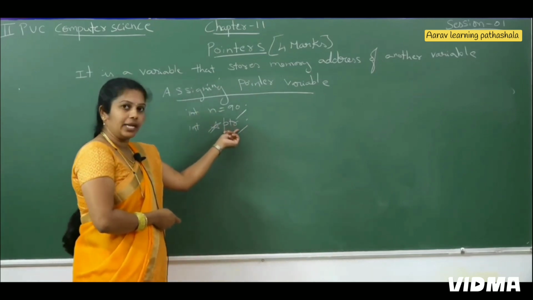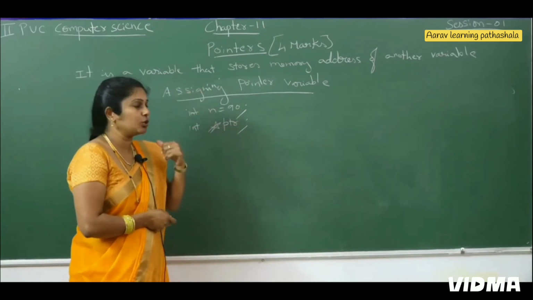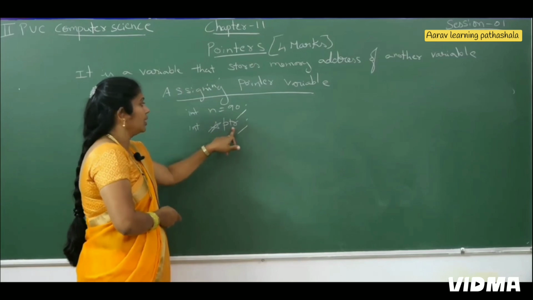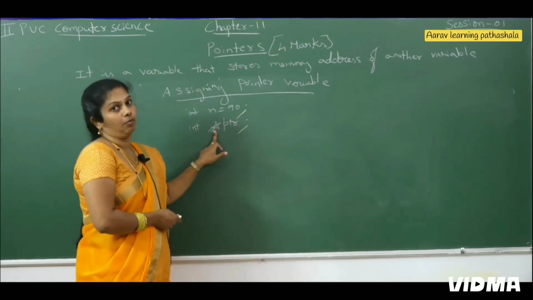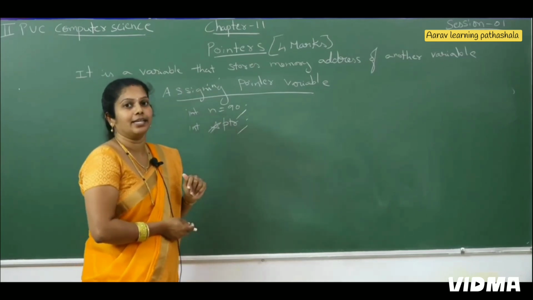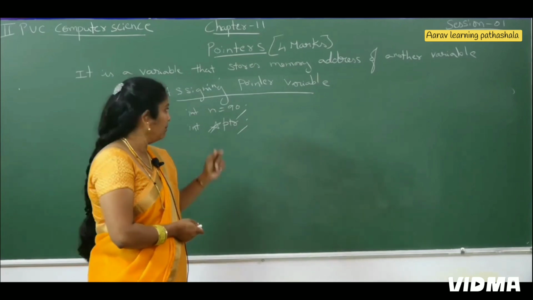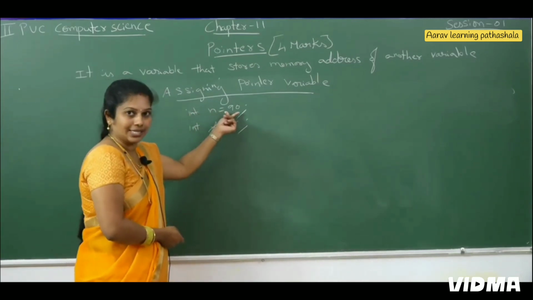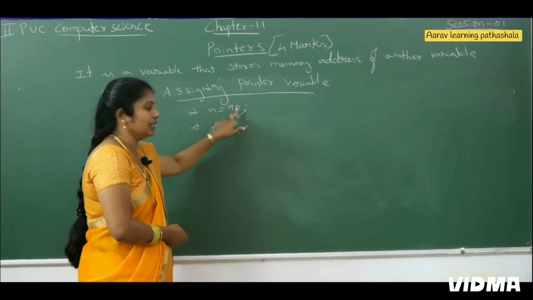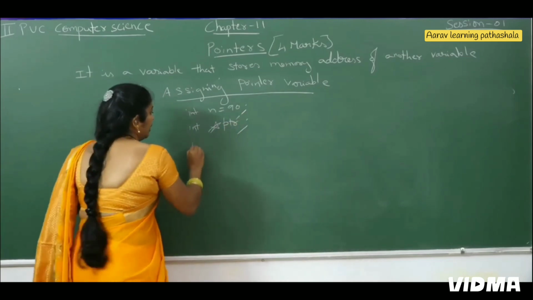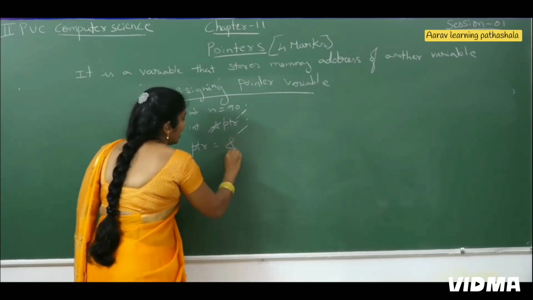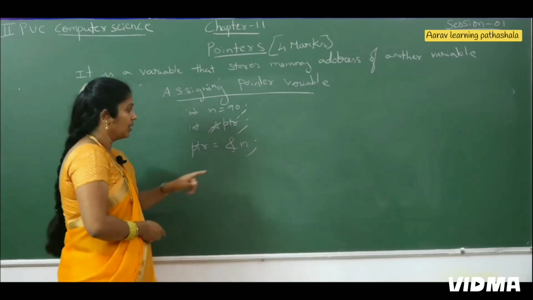In the next line, I am creating one pointer variable. How do I come to know that it's a pointer variable? Before that variable, we have the star operator. From that, I can identify it is a pointer variable. First, int n equals 90. I am initializing n as 90. Now, ptr equals ampersand n.